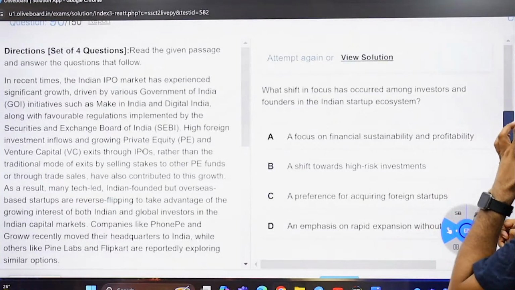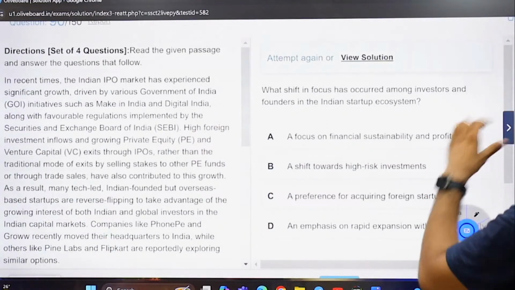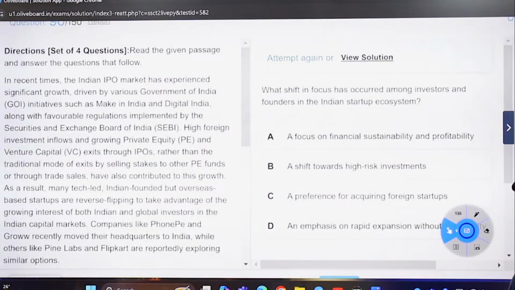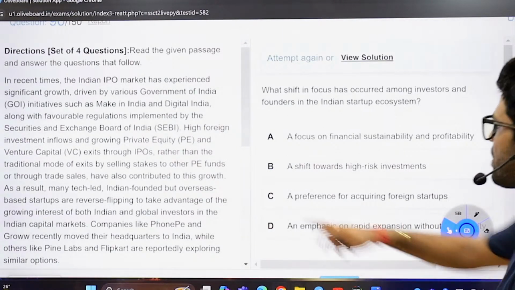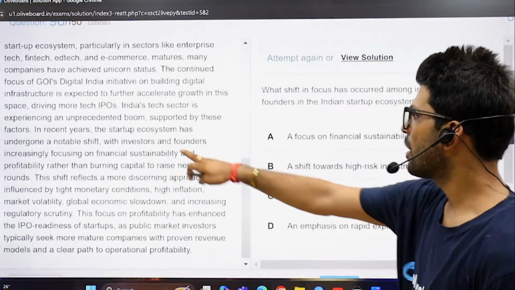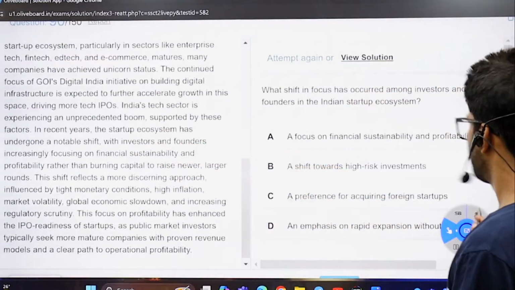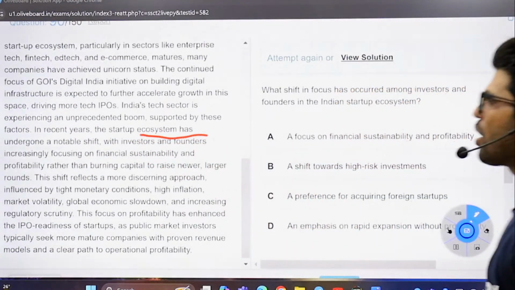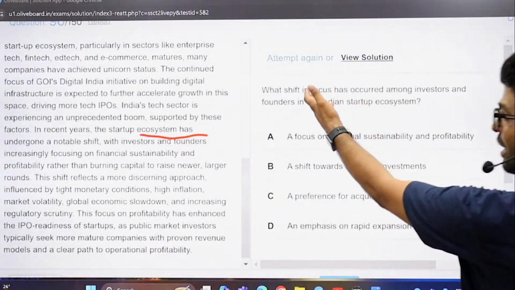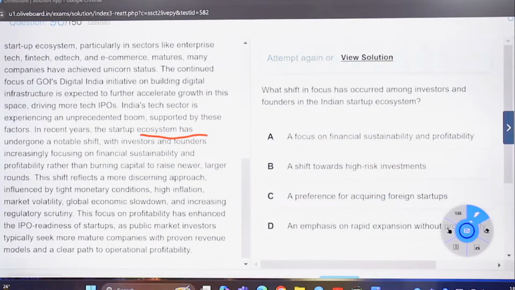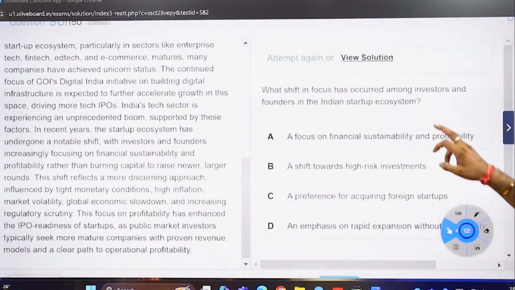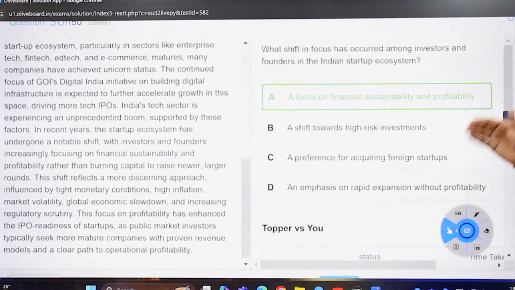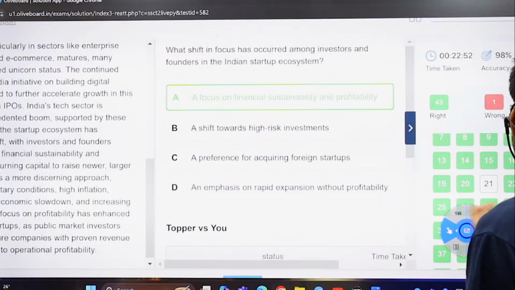What shift in focus has occurred among the investors and founders in the Indian startup ecosystem? The startup ecosystem has undergone a notable shift, with investors and founders focusing on financial sustainability and profitability rather than doing this or that. I have one option talking about financial sustainability and profitability. Perfect.